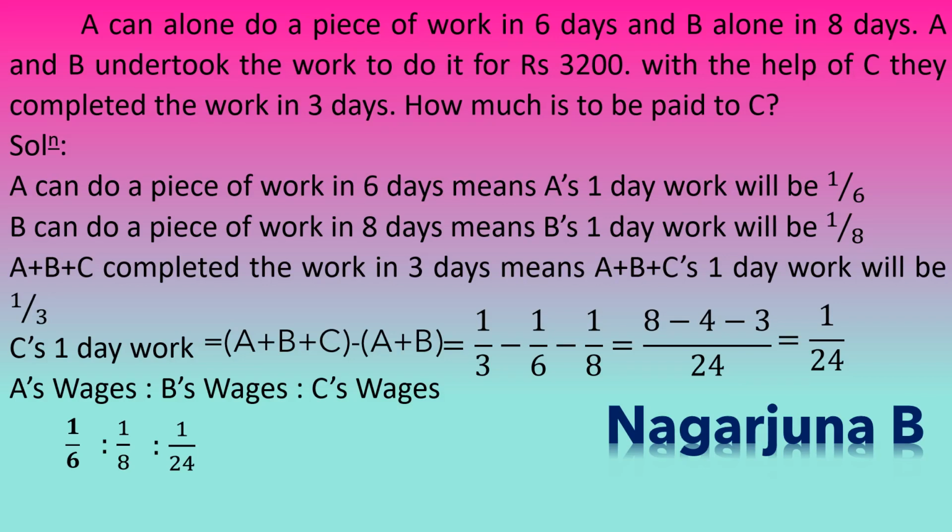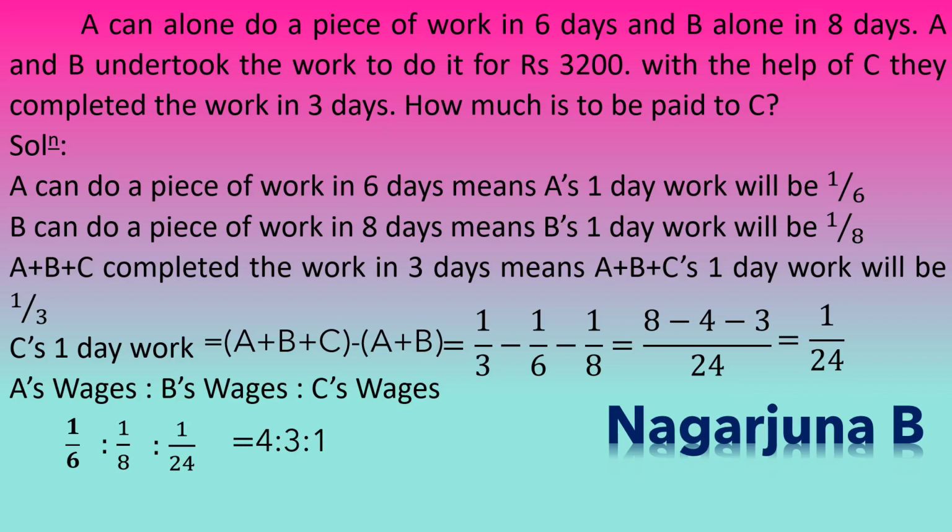We need to consider those as a ratio, and this ratio if you multiply by 24, we get 1/6 into 24, so 6 fours are 24, therefore it will be 4. The next 1/8 into 24, so 8 threes are 24, therefore 1 into 3 is 3. Then 1/24 into 24, 24 cancels, it will be 1.